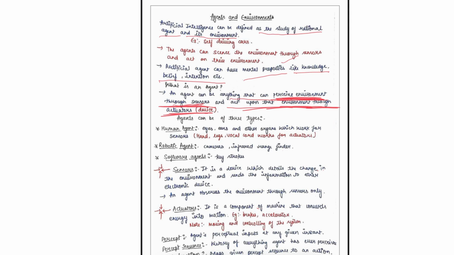To understand this, let's relate this with the help of a human agent. Let's suppose our human body is an agent. I'm sensing the environment: this screen, this tablet, these notes, anything. This is my environment. So what are my sensors? My ears, my eyes, my other sense organs.